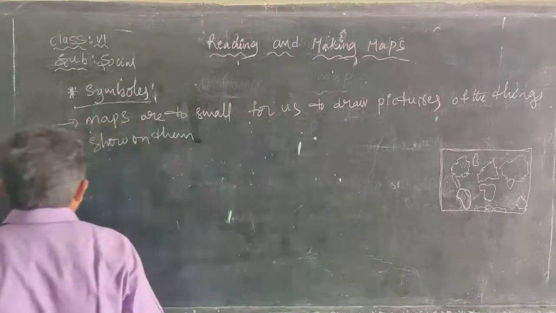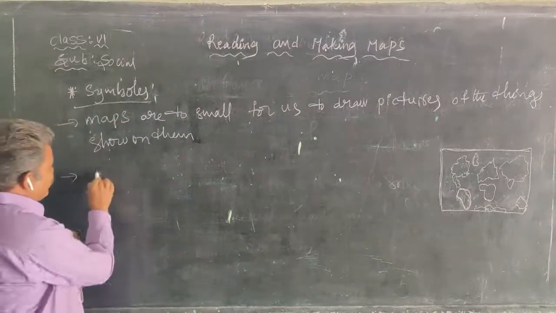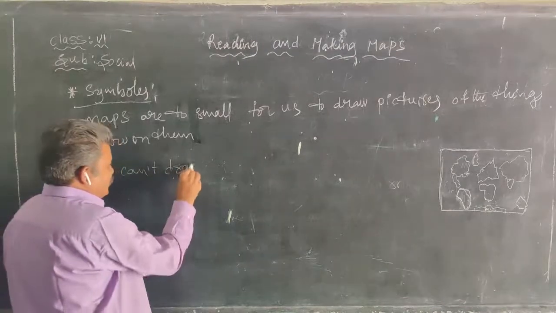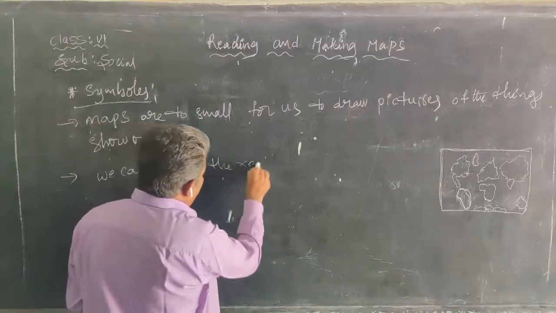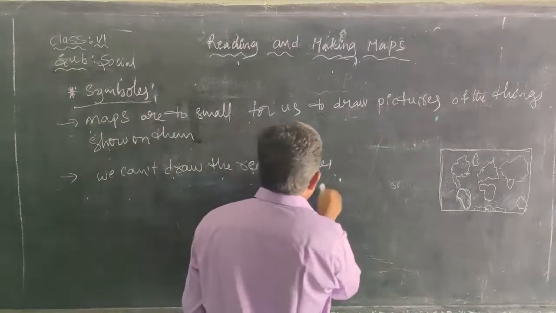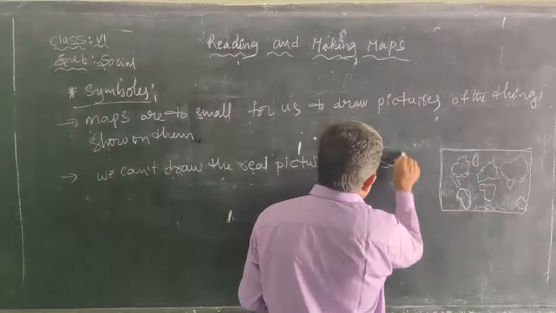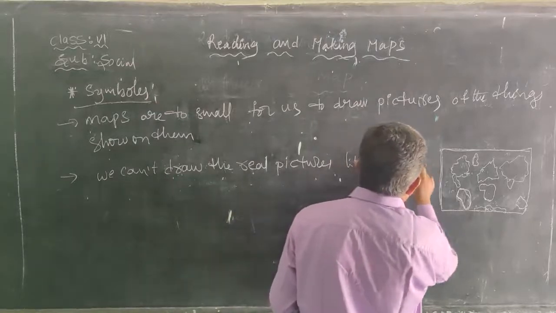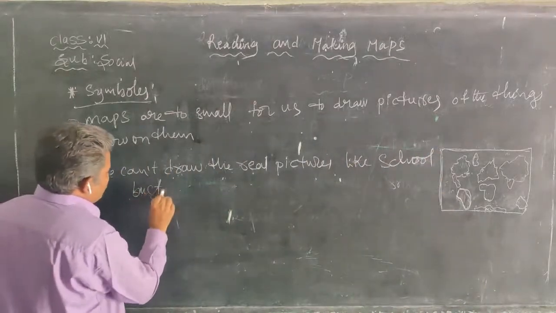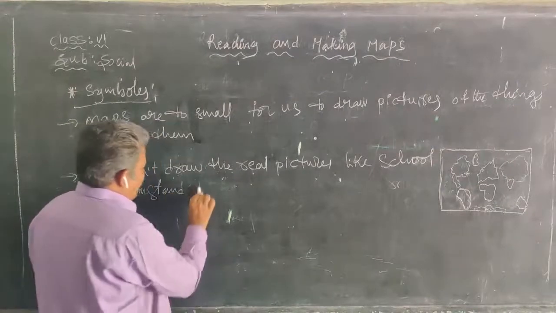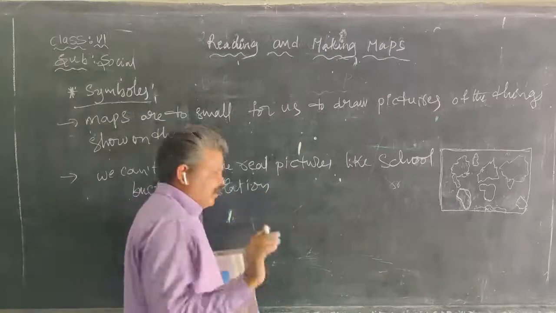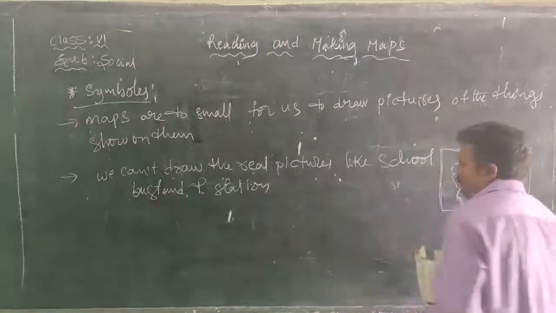Maps are too small, we cannot draw real pictures of a school, bus stand, railway station, and so on.